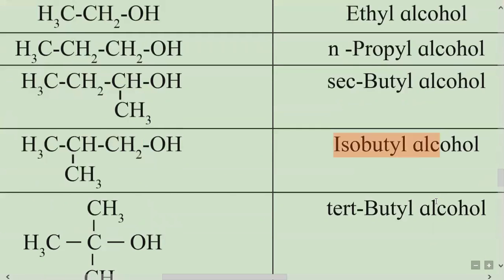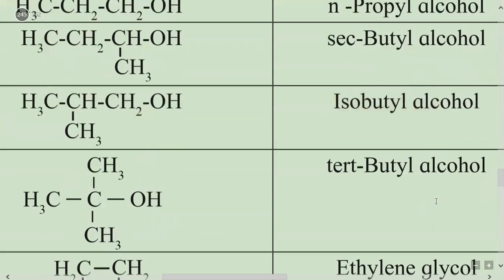The next example is again a 4 carbon alcohol. Here the central carbon is bonded to 3 methyl groups. Therefore the central carbon is a tertiary carbon bonded with OH, and it is a tertiary alcohol containing a total of 4 carbon atoms. Hence the name is tertiary butyl alcohol.